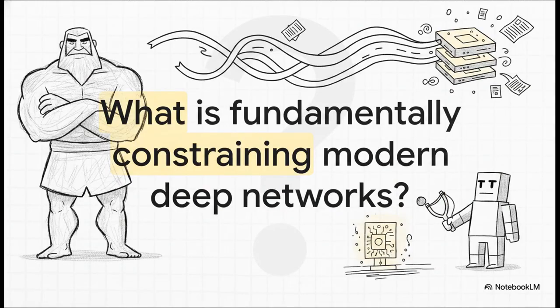Look, if you've ever tried training a deep neural network, you've probably found yourself staring down a devastating out-of-memory error. It is incredibly frustrating, right? The hardware limits of artificial intelligence can be brutal. So, to really appreciate Kasia's solution, we first need to confront the core problem. What is fundamentally constraining modern deep networks?